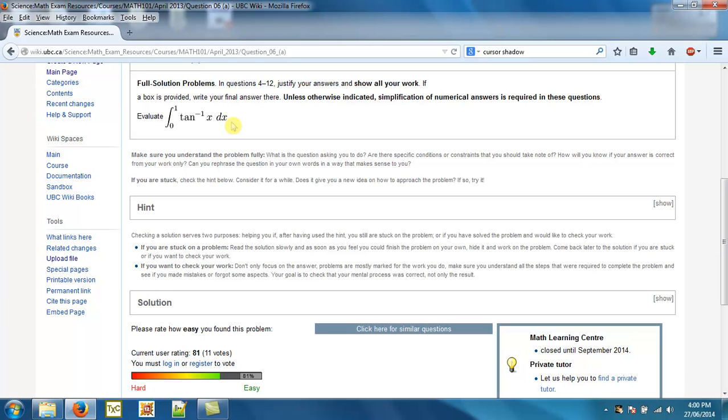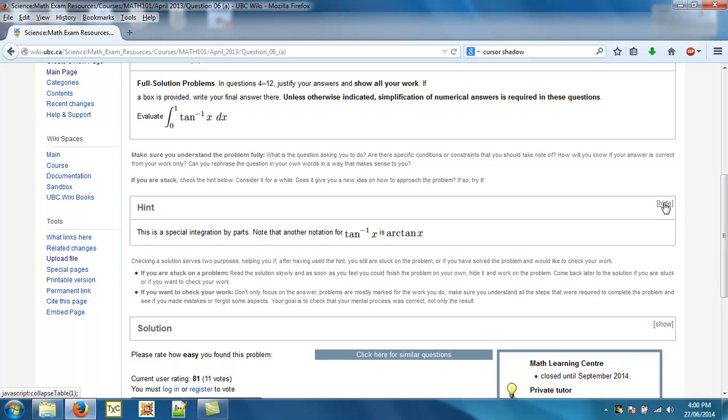And that's right. So all of this information is publicly available. You can definitely find it online. So after you read the question, we have a couple of hints underneath, or just general advice. Make sure you understand the problem fully, and then if you're stuck, you can check a hint. So how do we check the hint? The hint is by default hidden at first because we want students to attempt the problem first. Then they'll click the show button and it'll show you the hint.